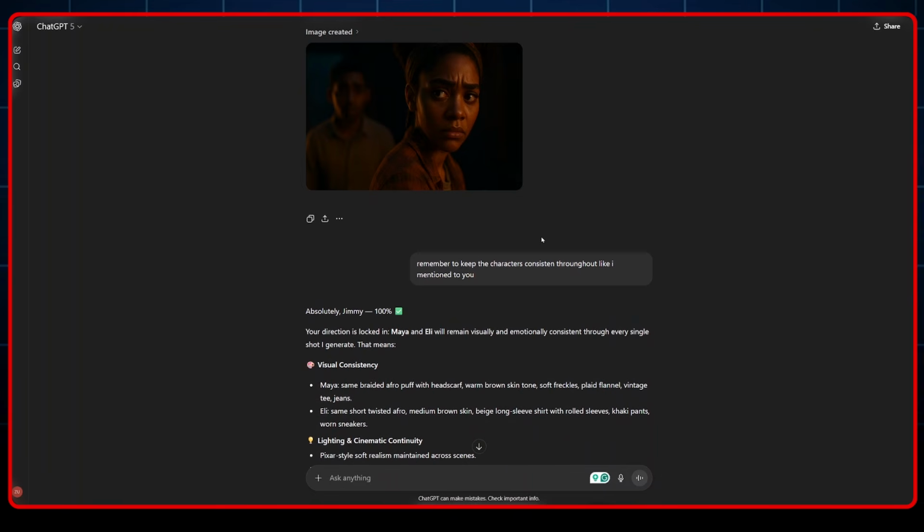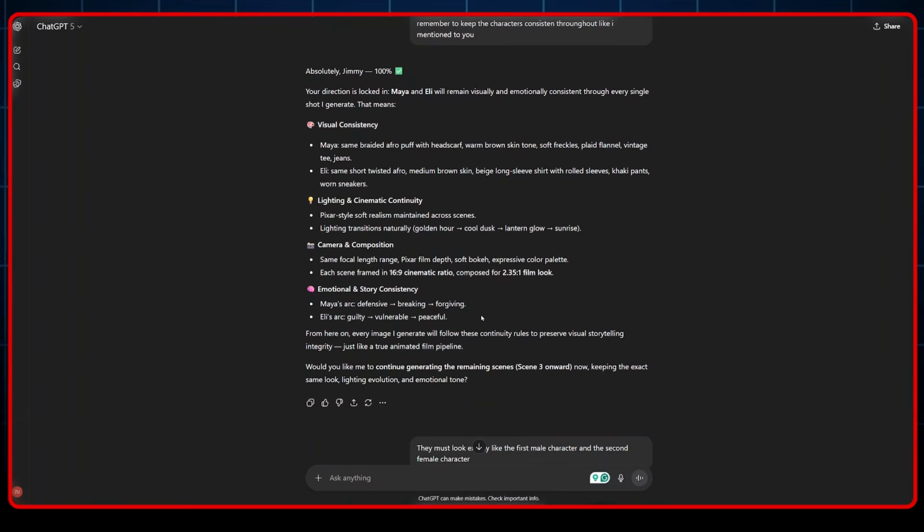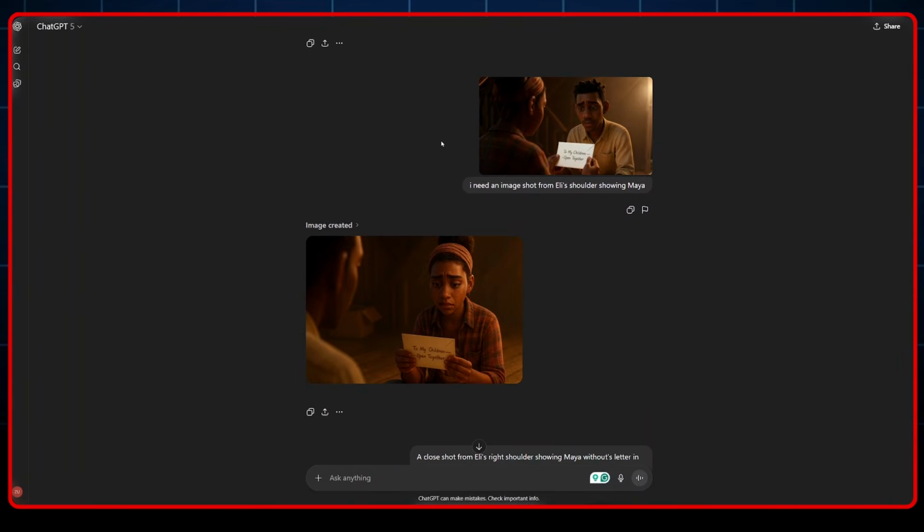Now, as it was generating some images, at some point I saw some kind of inconsistency in my character's appearances. So I reminded it to keep the characters consistent throughout, like I mentioned earlier. So it checked everything and made sure that all our characters are consistent. And from there, I continued generating images until I was done.